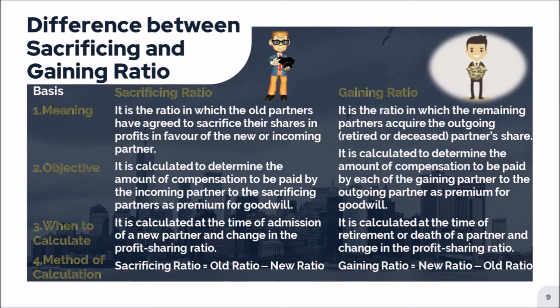But at the time of admission and retirement or death, it is confirmed who is gaining and who is losing. At the time of admission, the old partners are going to sacrifice and the incoming partner is going to gain. Similarly, at the time of retirement or death, the outgoing partner is going to sacrifice and the remaining partners are going to gain.